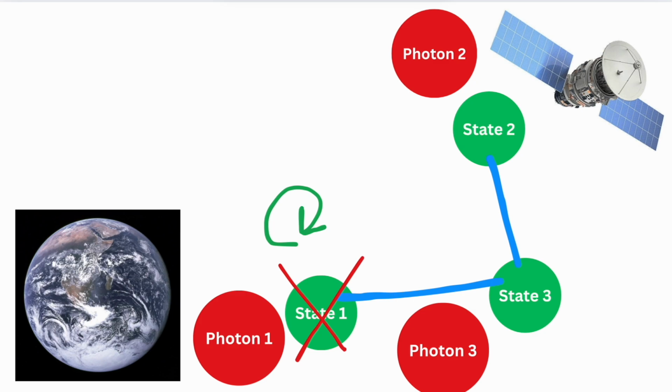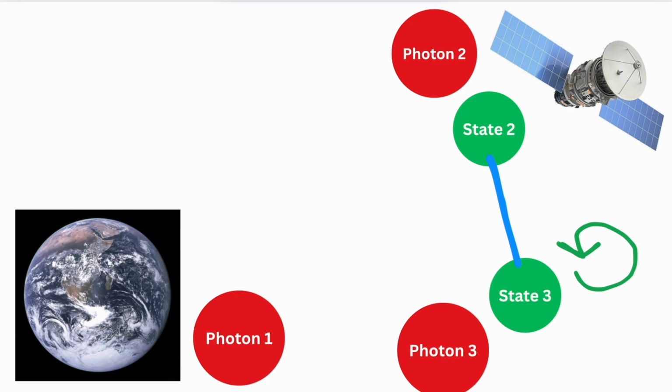But since we know its measurement, we can reflect that on state 3, and even if state 1 is eliminated, from state 3 we know that state 1 was clockwise because state 3 is the opposite, anti-clockwise.